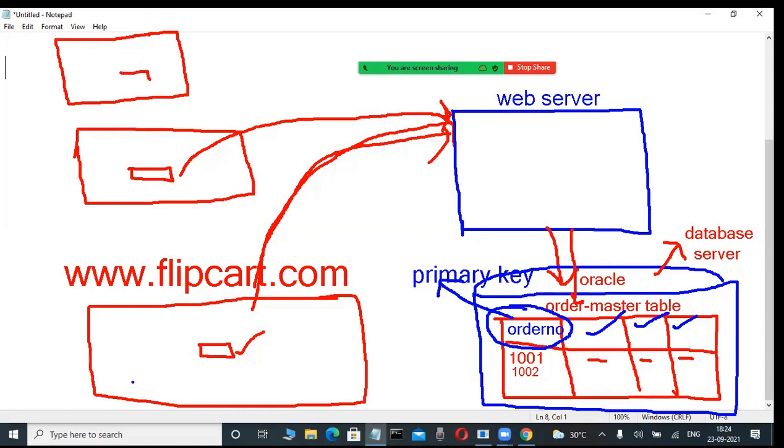www.flipkart.com. Again, he is interested to purchase the same item. Now this web browser connects to the web server, this web server connects to the database server. Automatically some other order number is generated. Order number is different, but item name is same. Now here, concentrate on this.